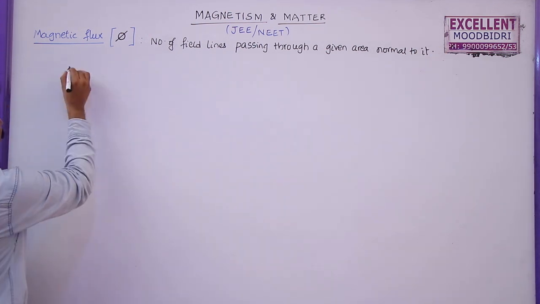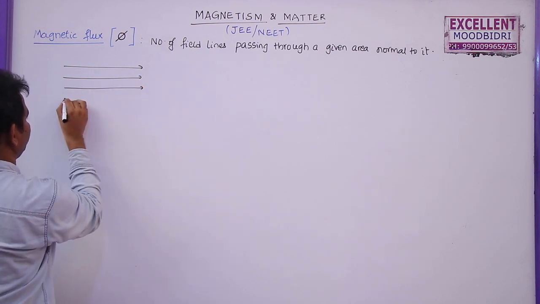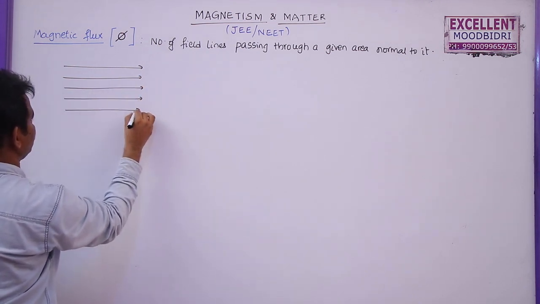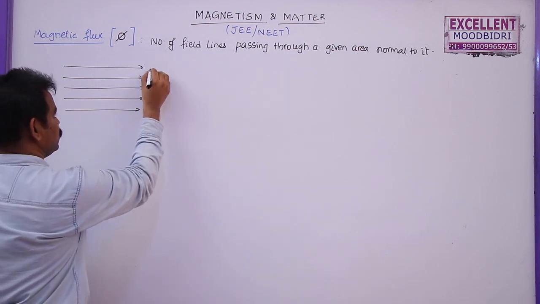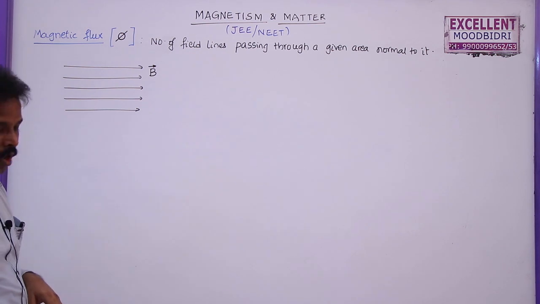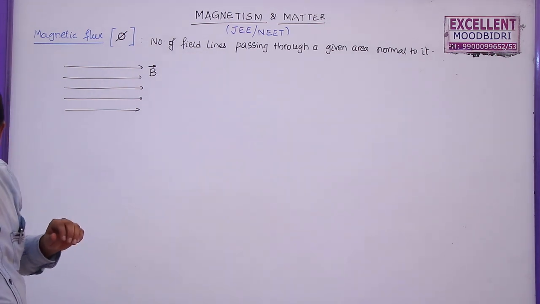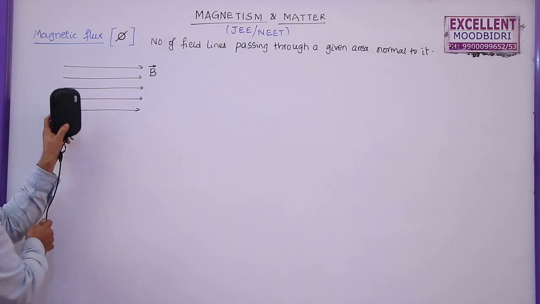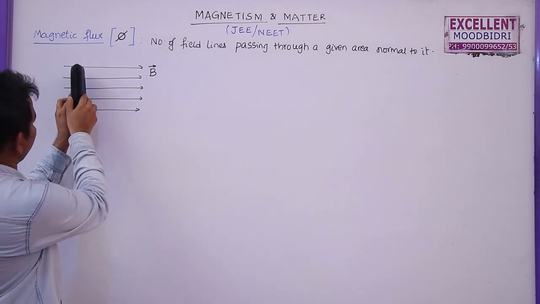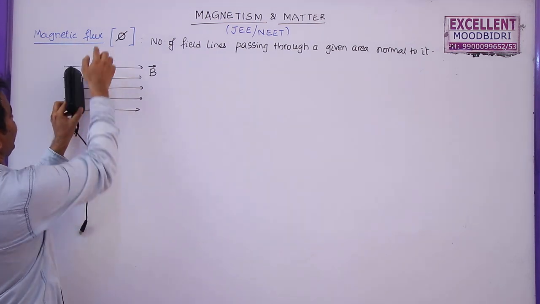Let us say this is a uniform magnetic field and field lines are represented as straight lines, equidistant from each other. So this is the magnetic field induction B bar. Now, how many lines are passing through a given surface area? If you keep it perpendicular to these lines, how many lines are passing through this one? That is called magnetic flux.